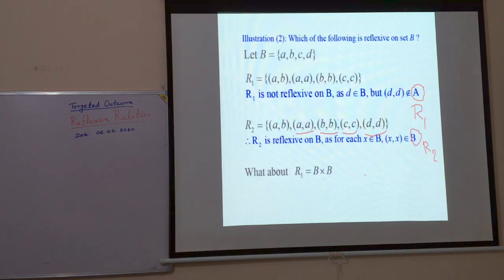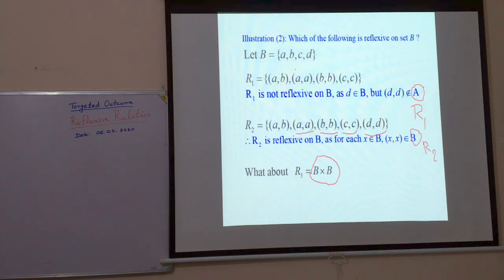Next, what about R3? B cross B. Now, if you write B cross B, then necessarily it will contain ordered pairs AA, BB, CC, and DD, and so many other elements also.